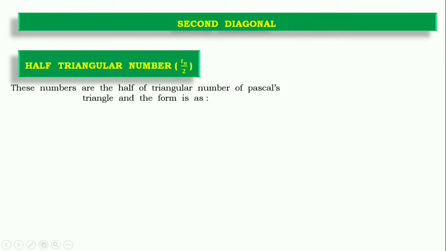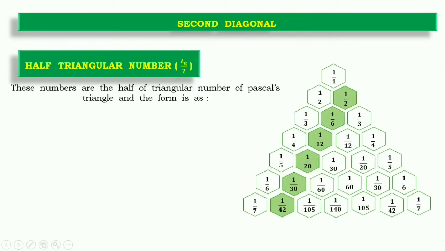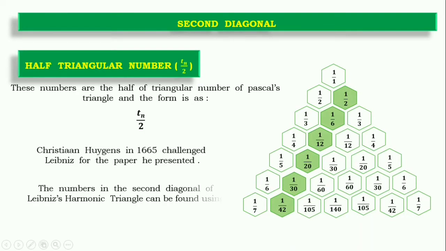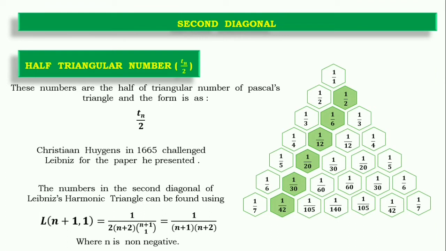The second diagonal represents the reciprocal of half of the triangular number, which is t n by 2. Christian Huygens, 1665, challenged the paper and the paper got rejected, so that he couldn't publish at the time. So these are the second diagonal, which can be represented by this formula, where n is strictly non-negative, it can be 0.